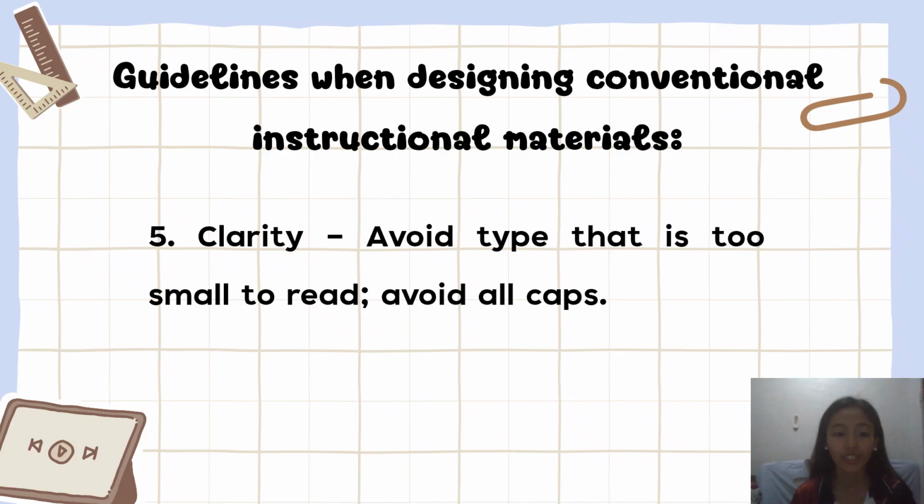We have here the fifth guideline, which is clarity. This means that the text should be easy to read and avoid all capital letters because they are harder to read. And make sure everything is clear and understandable.